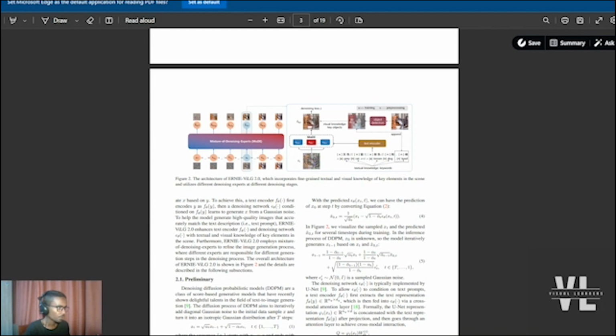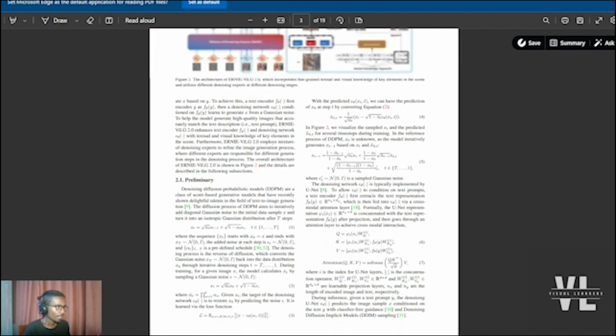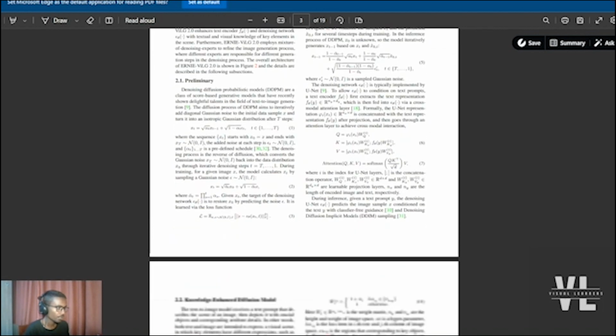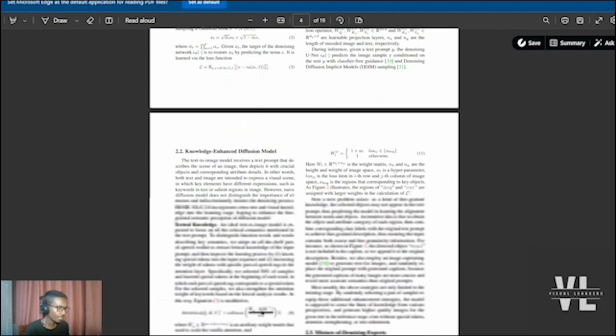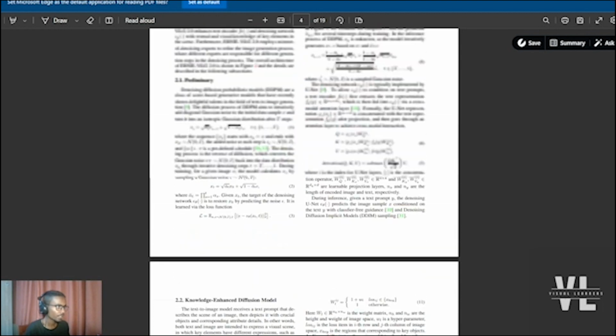So you add a bunch of noise to the original image, and you try to get the original image from the noisy version. So this is about the architecture and some of the mathematical descriptions of the model. If you're interested about the inside workings of these models, you can just read the paper.